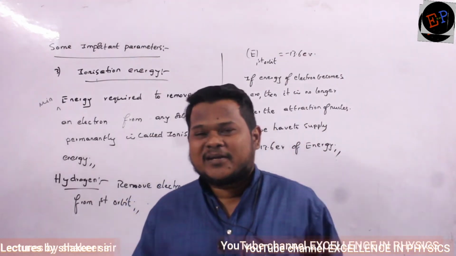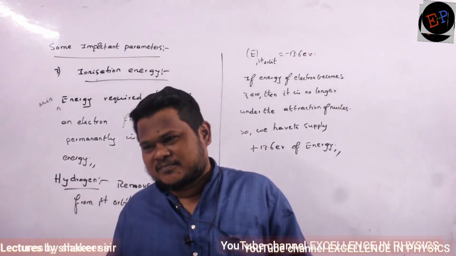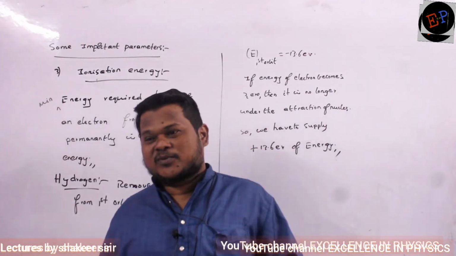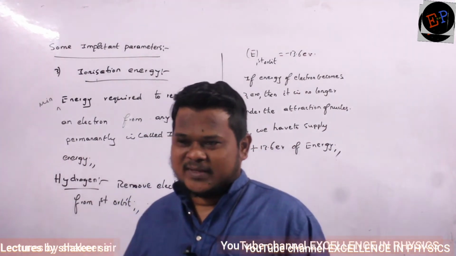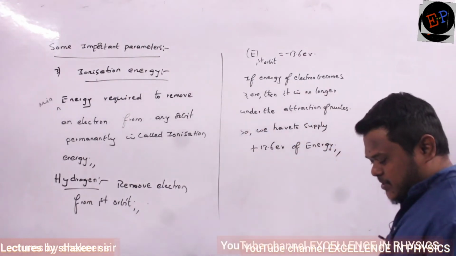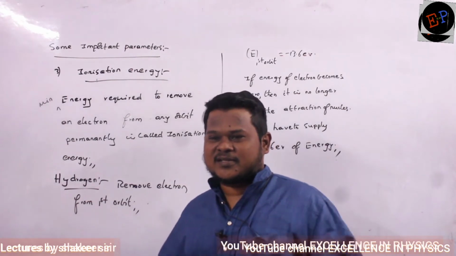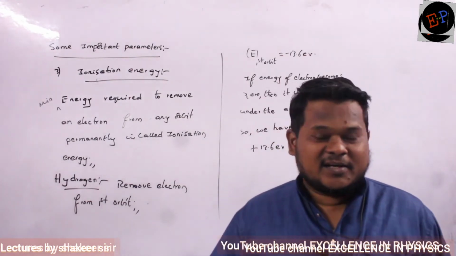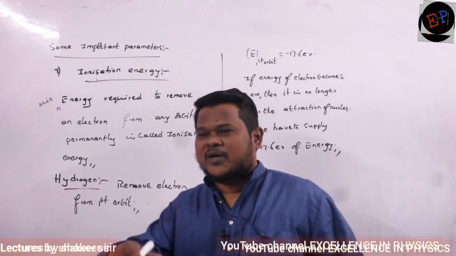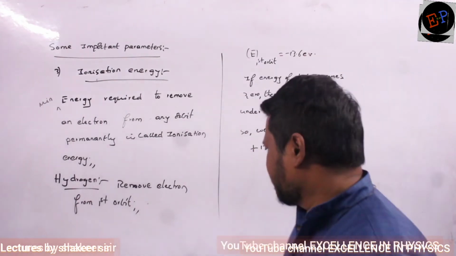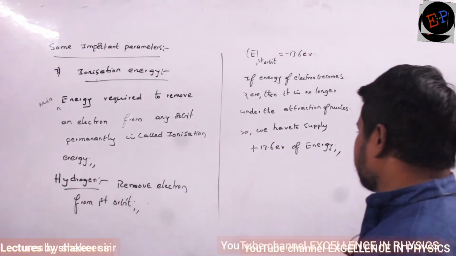Are you able to understand? Energy required may be greater, that's it, but it is not that we cannot remove the electron. We can remove the electrons. Clear? So in chemistry, what should you have studied? First ionization energy is less than second ionization energy is less than third ionization energy. It doesn't mean that you cannot remove. You can remove, you have to supply more energy, that's it. Understood?